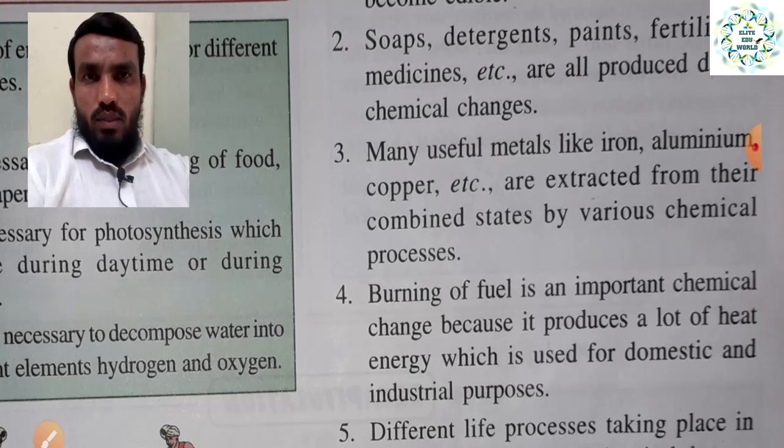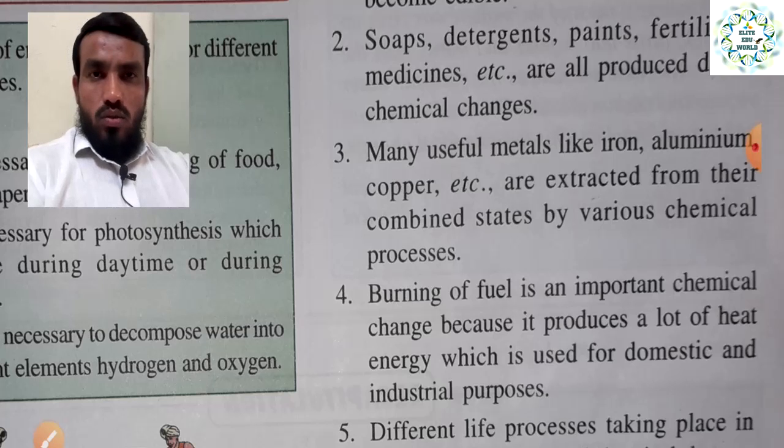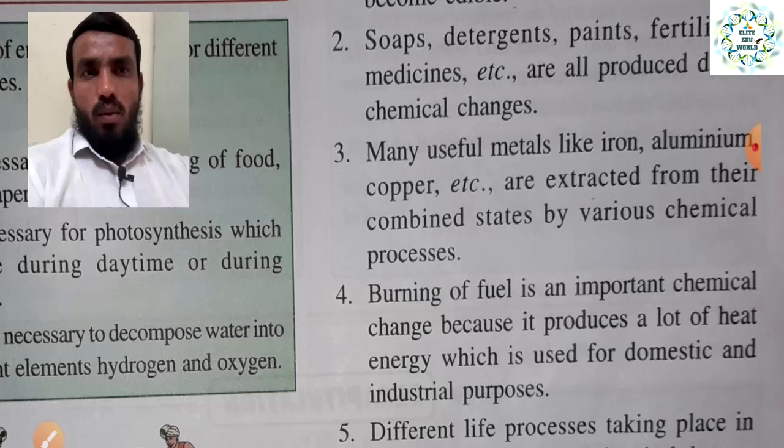So we have to remove it, or we can say purify it in the industries. From the raw material, from the ores of the rocks, we separate all the metals. That is also possible by the process of chemical reaction only.